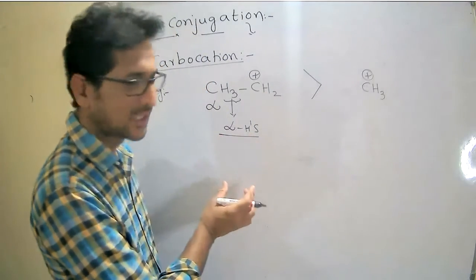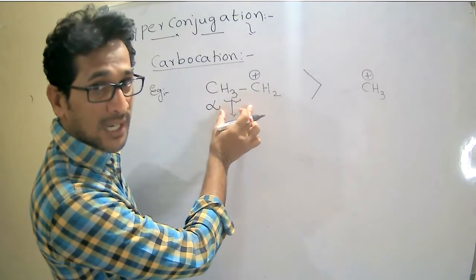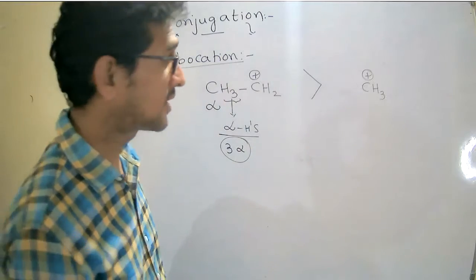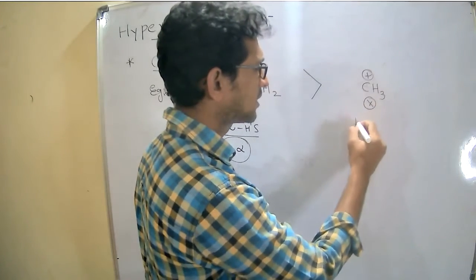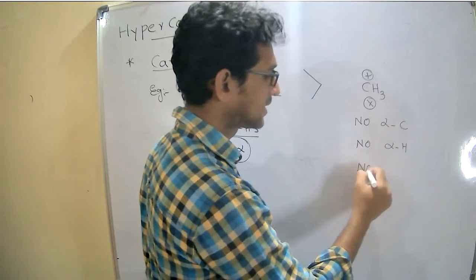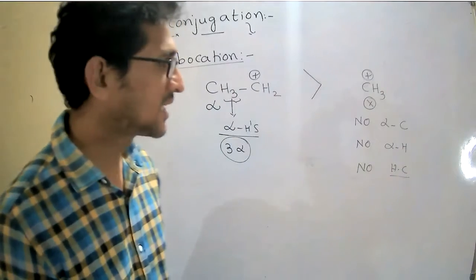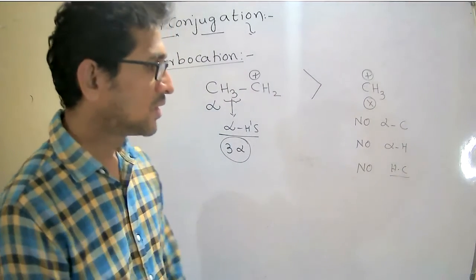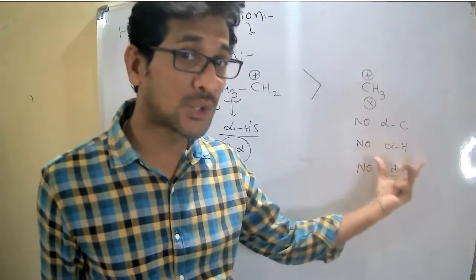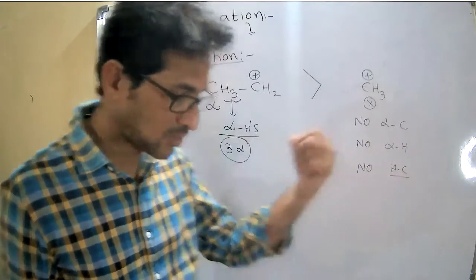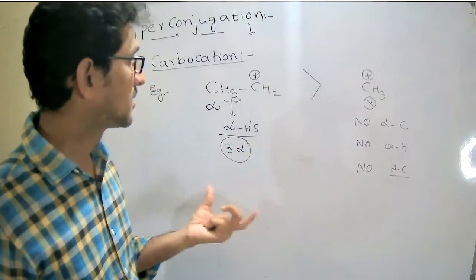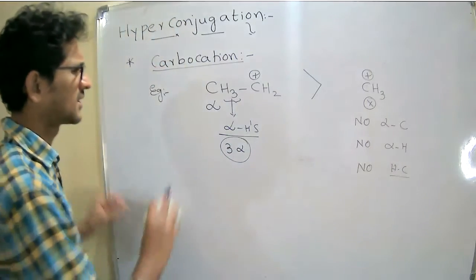So according to this, in the ethyl carbocation I have three alpha hydrogens present on the alpha carbon. In the methyl carbocation, there is no alpha carbon, no alpha hydrogen, and no hyperconjugation. Without hyperconjugation it cannot be stabilized by hyperconjugation, so it is the less stable species. And here it shows hyperconjugation. We will discuss how it shows the hyperconjugation.